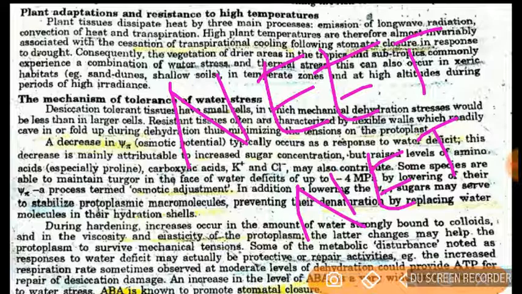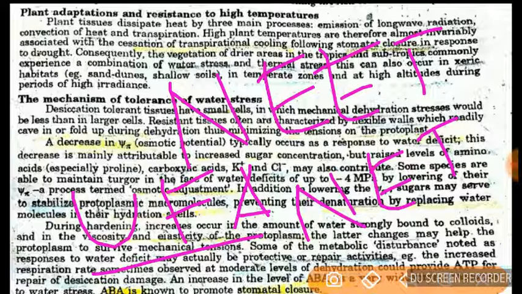You have to remember some terms, like I have told you: hardening or acclimatization. Then they should be rich in unsaturated fatty acids, that is UFA. This is very important. Then dwarfism, then in alpine species anthocyanin pigment was there, and the most important was winter dormancy. They can also adopt one strategy, that is depression of the freezing point.